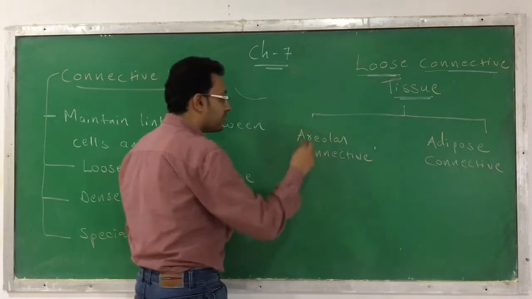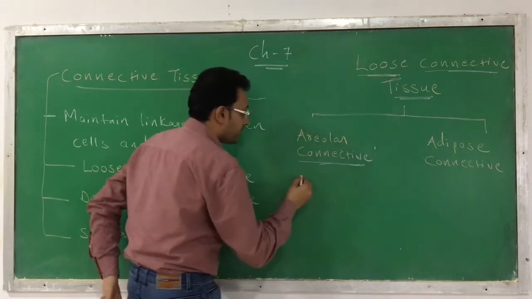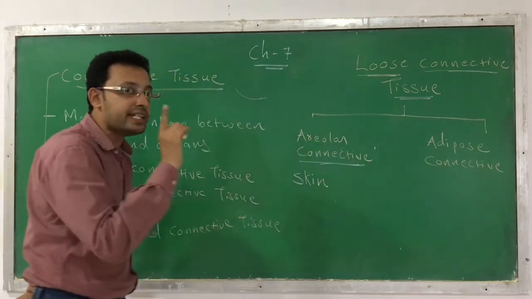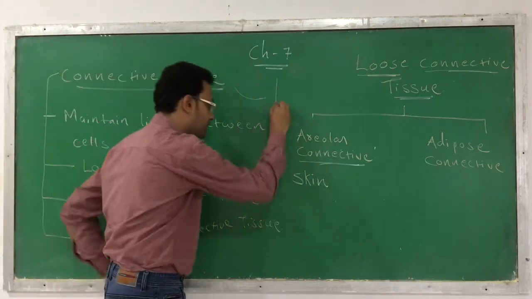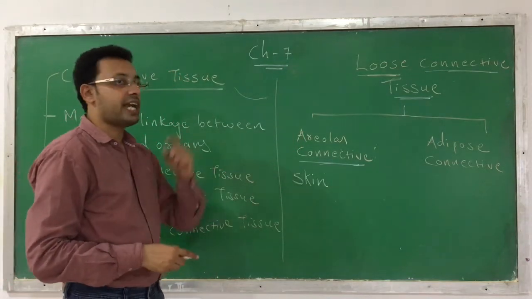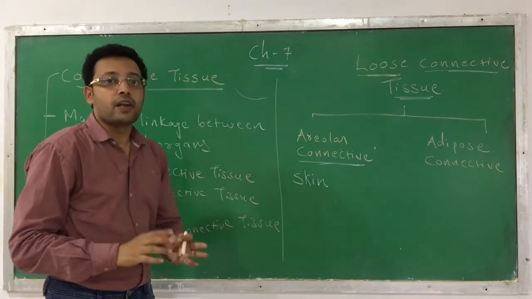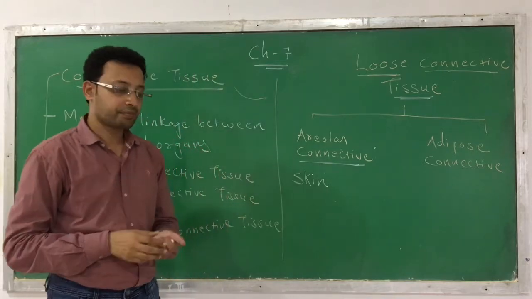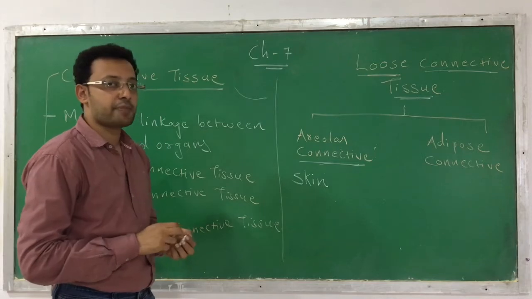This areolar connective tissue is present beneath the skin, or below the skin. This is the location where it can be found. Like the other connective tissues, it is also made up of cells and fibers. So which type of cells are present over here?